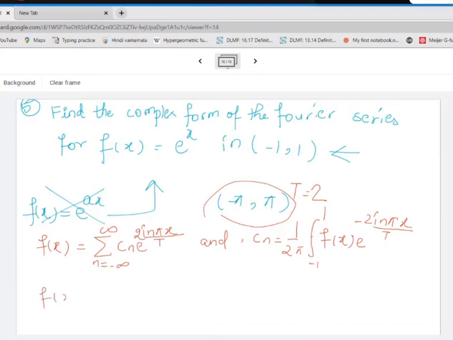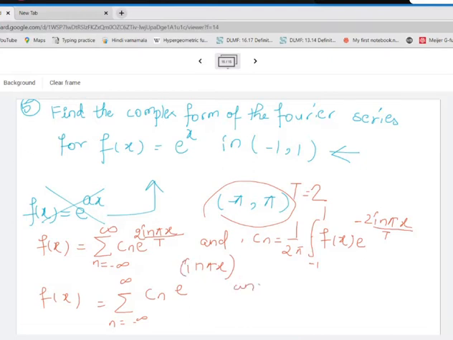Therefore, f of x is equal to summation n equal to minus infinity to infinity Cn, and if I put t equal to 2, this 2 and this 2 will cancel, so it will be e raised to I n pi x. The denominator term will be gone.